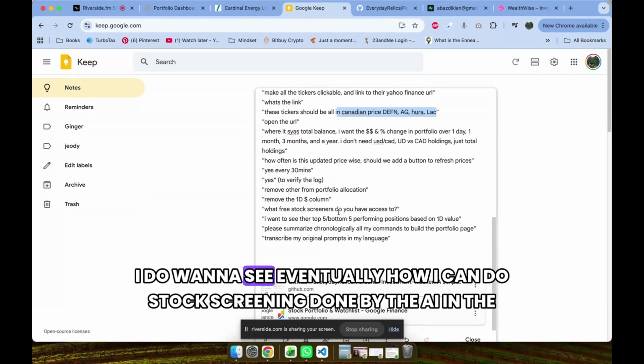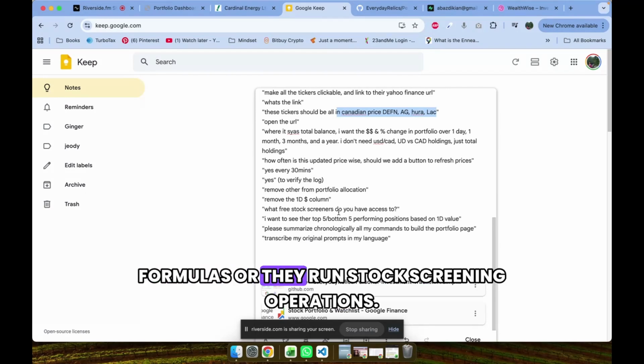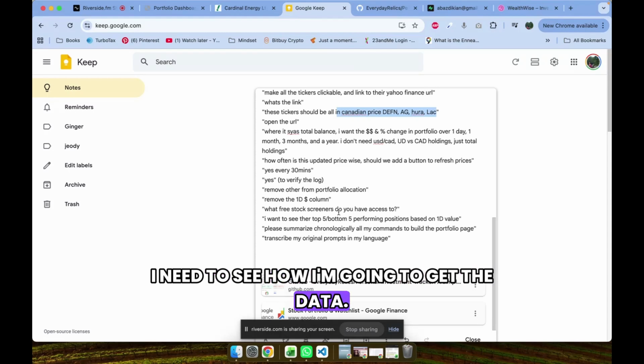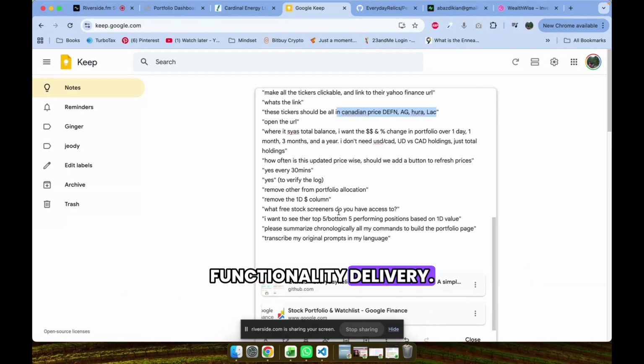I do want to see eventually how I can do stock screening done by the AI in the background. So a bunch of agents run stock screening formulas or they run stock screening operations. I need to see how I'm going to get the data. That's the next step. So always start a project at its lowest possible value delivery or functionality delivery.